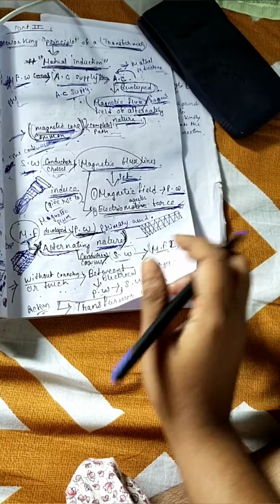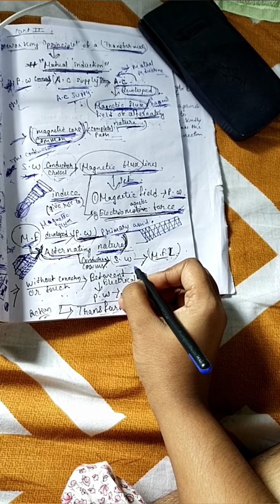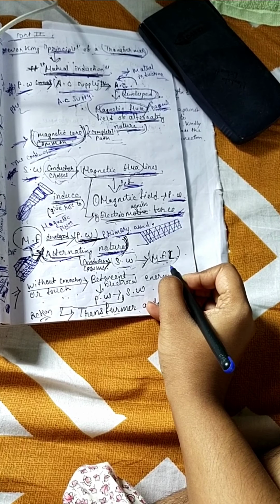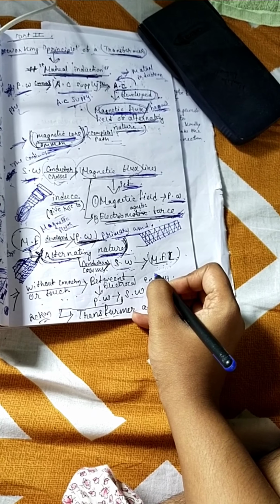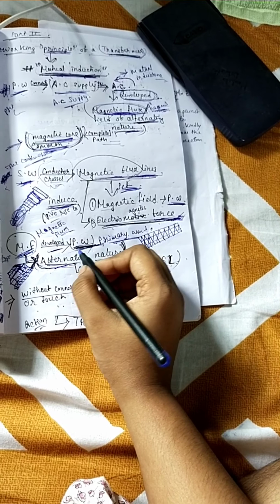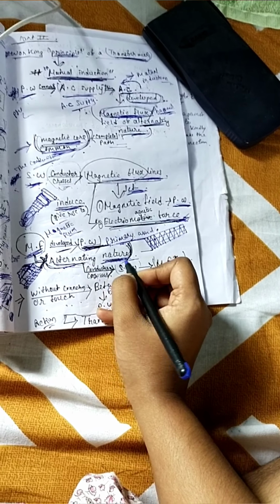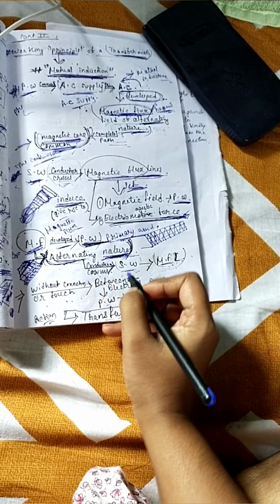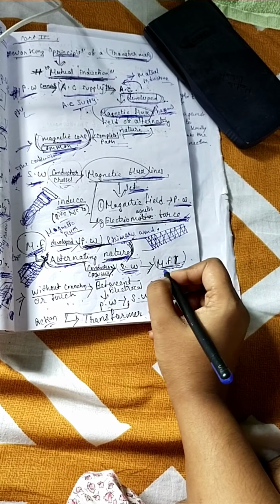Okay, now when the conductor of the secondary winding crosses the magnetic flux line, that is the reason why it crosses. Why? Because the magnetic flux developed by the primary winding is alternating in nature. As it is alternating in nature, that's why the conductor of the secondary winding crosses the magnetic flux line.